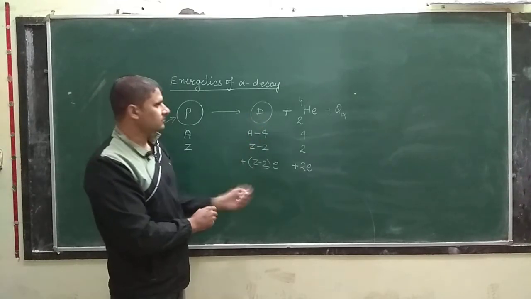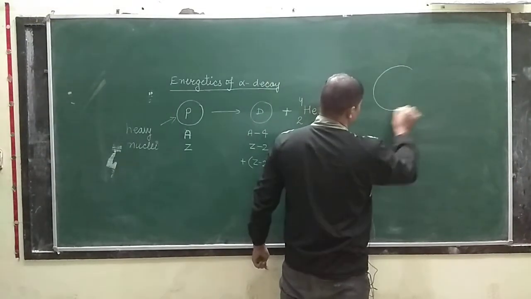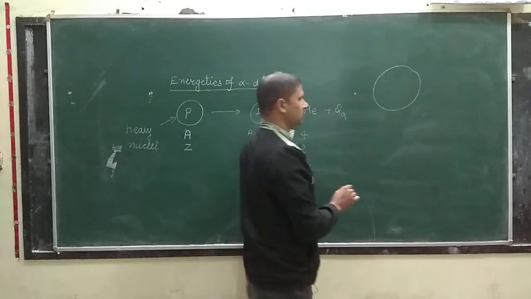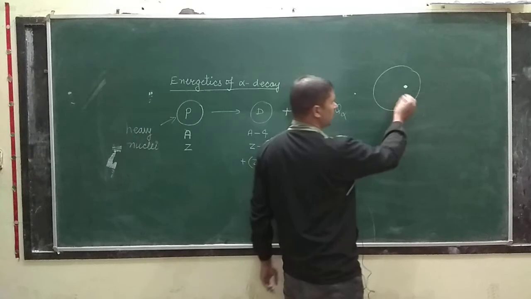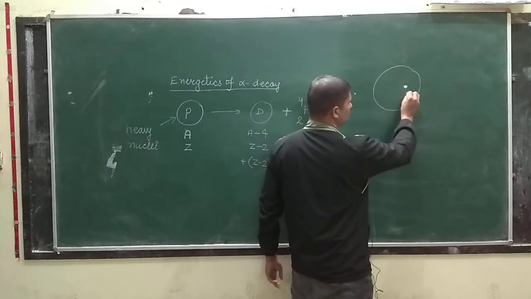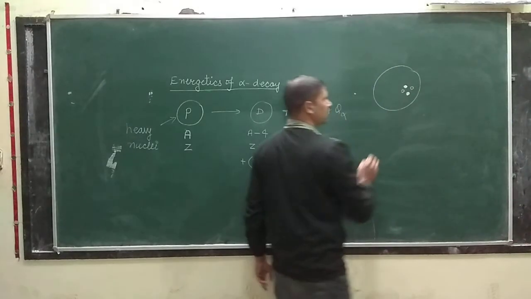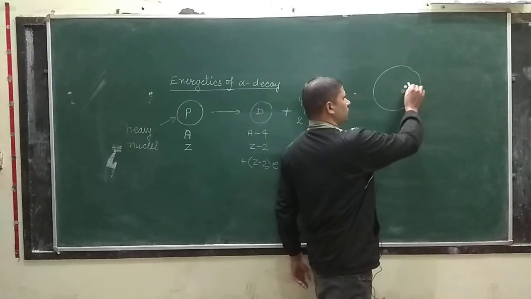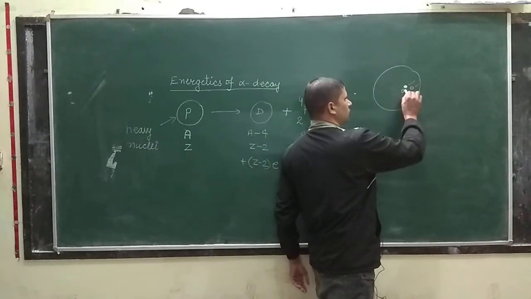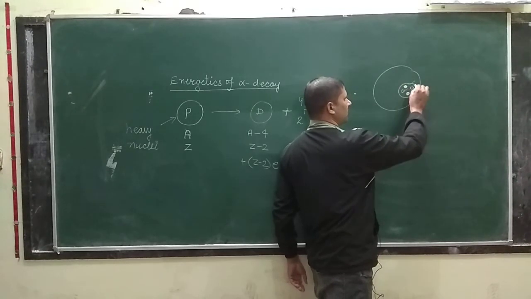Okay class, you can assume that here suppose we have a nucleus, this is the parent nucleus, and the particles, suppose 2, I am representing protons by a dot and neutron by a small circle, and inside this nucleus when 2 protons and 2 neutrons combine, then what will happen?